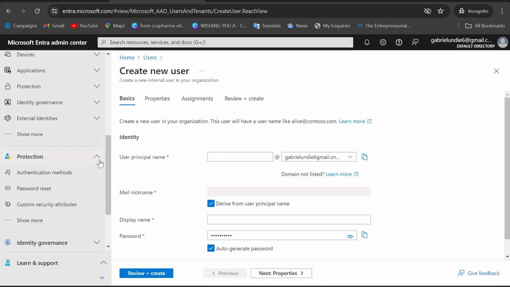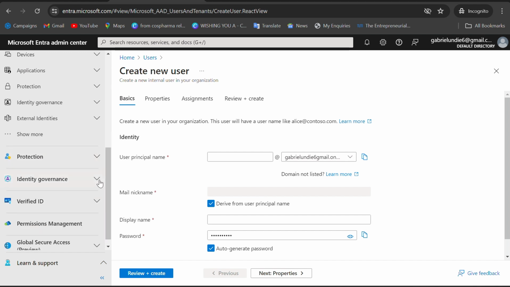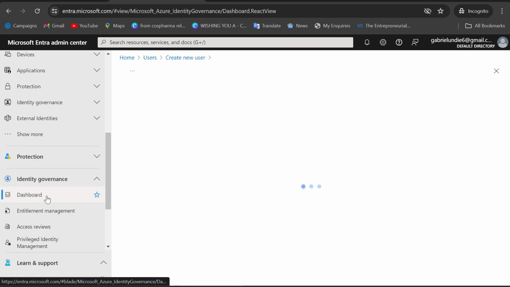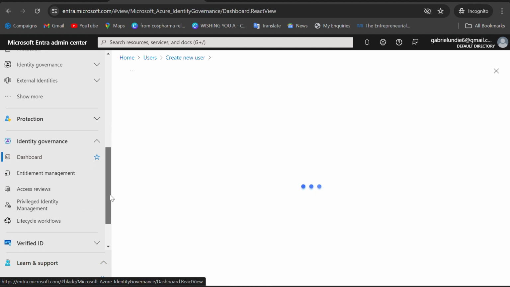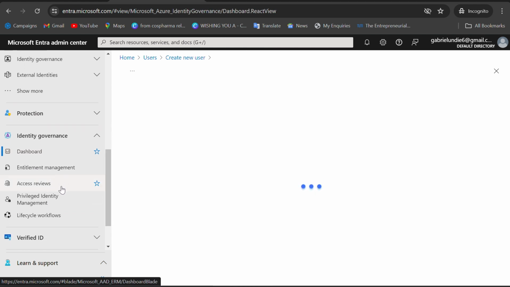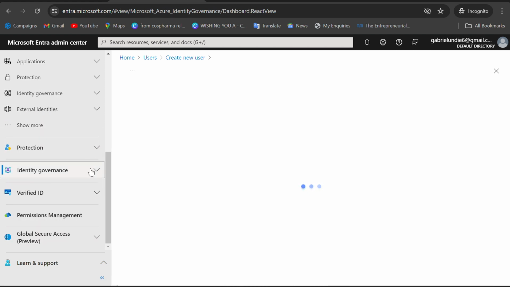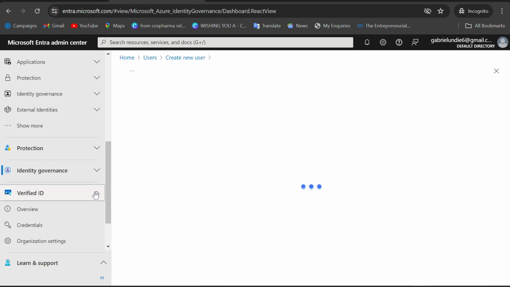And then under identity governance, you can go to the dashboard. You can go to entitlement management, access review, privileged identity management, lifecycle workflows. Under that, you also see verified ID.